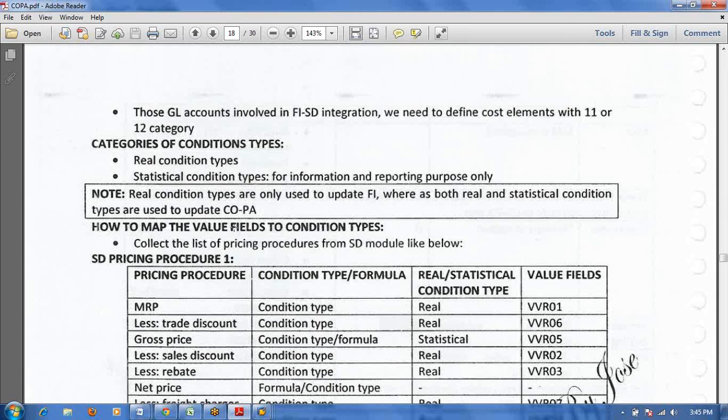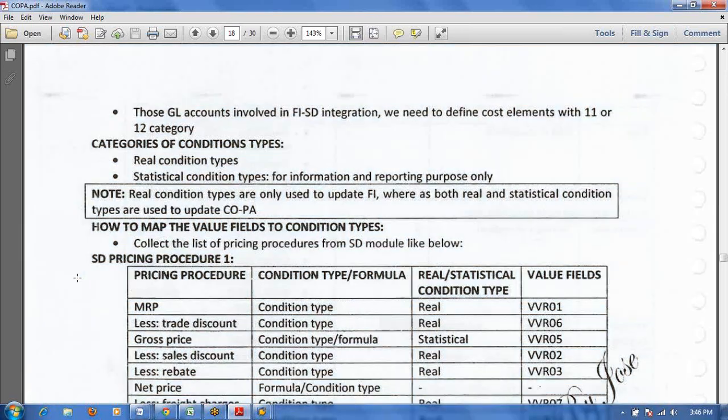Anyway, have you maintained any statistical condition in our configured pricing procedure? No, I maintained only real condition types. If we add one statistical condition to our existing pricing procedure, then we will see in the practical front end view whether it is updating or not. Yes, we can see.